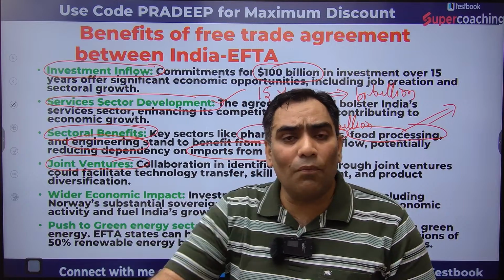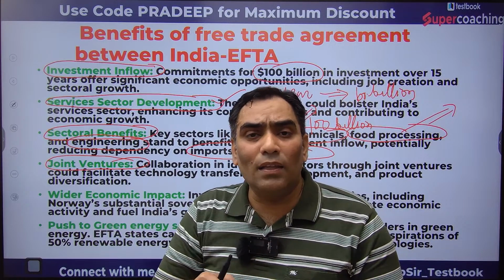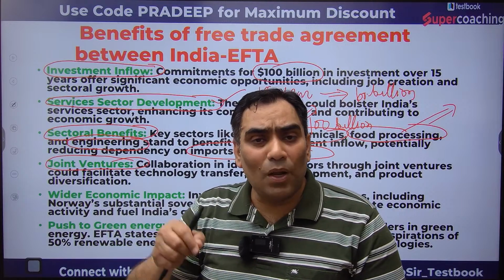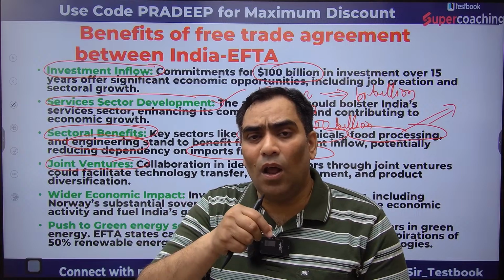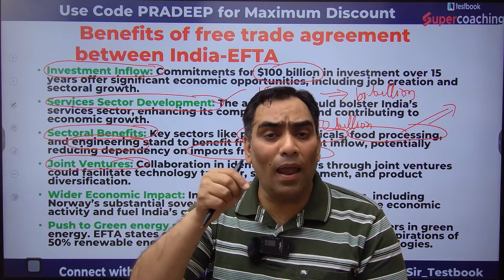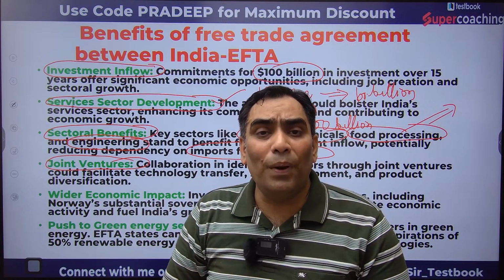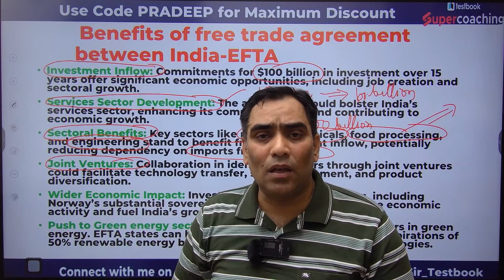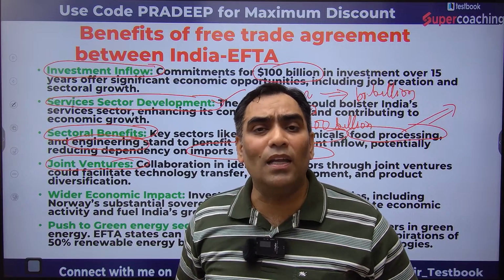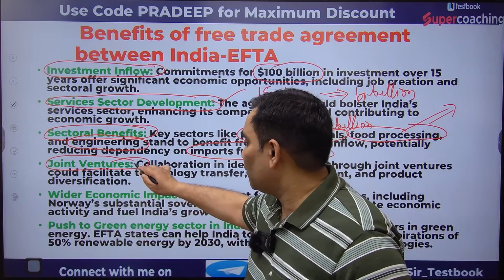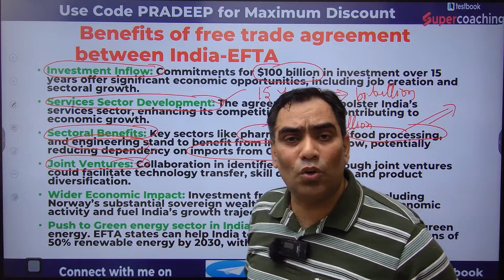Because of that, there will be diversification in the products and services. Because of that, the Indian citizen or the Indian resident will have access to better quality products, and because of that, the living standards of Indians will improve because of these joint ventures.